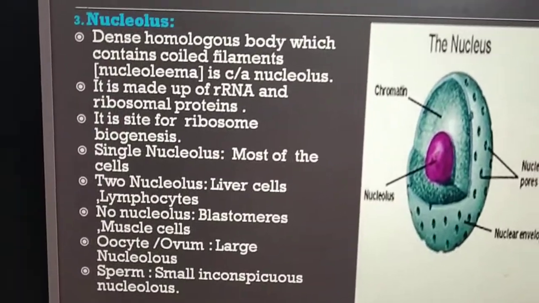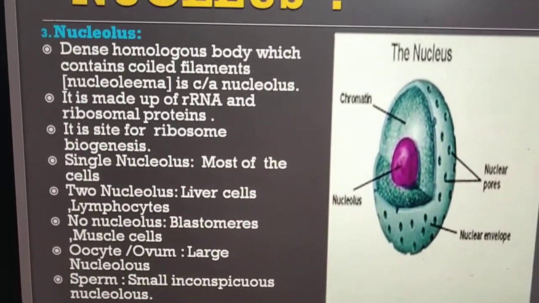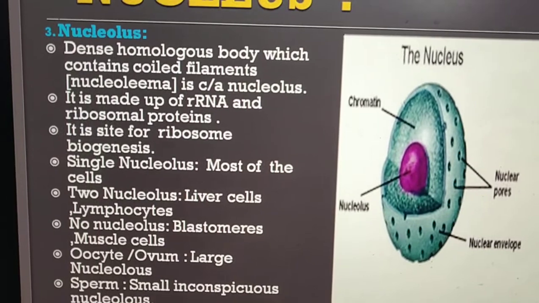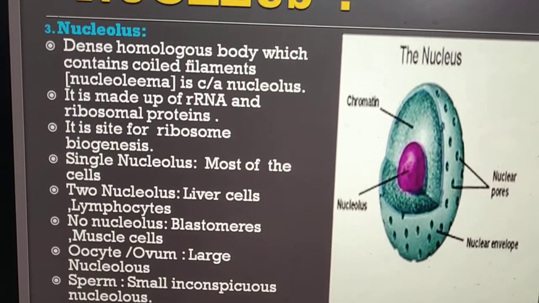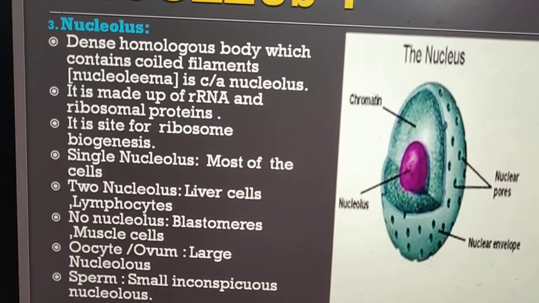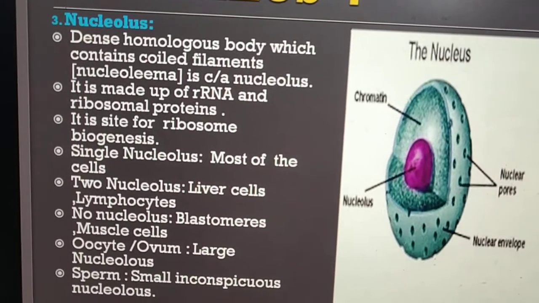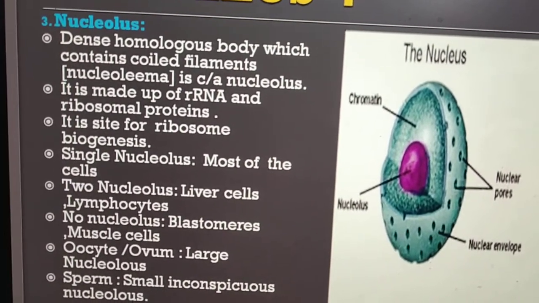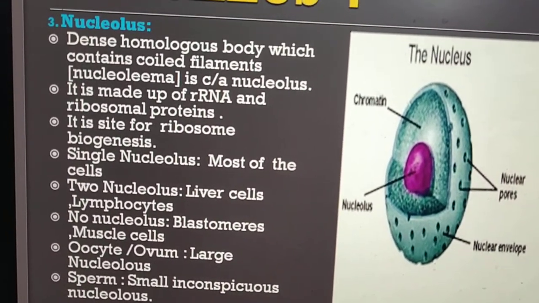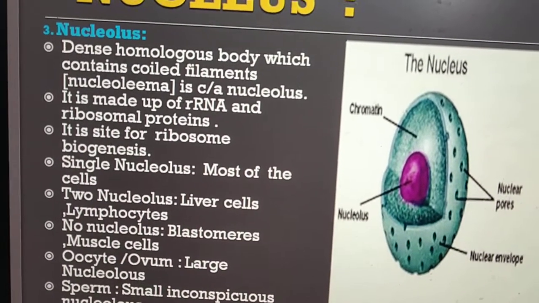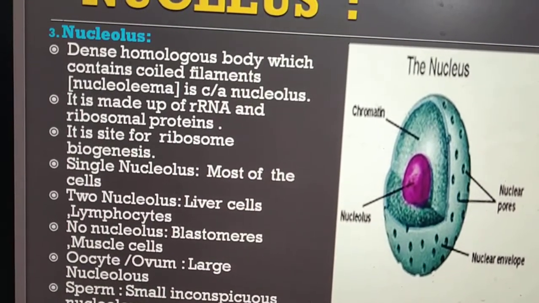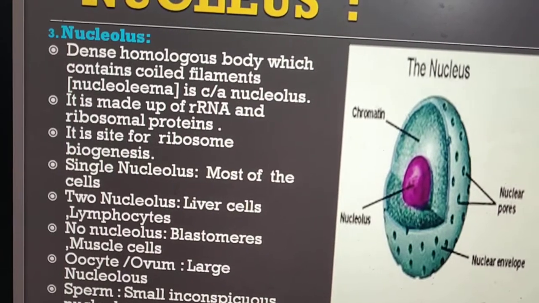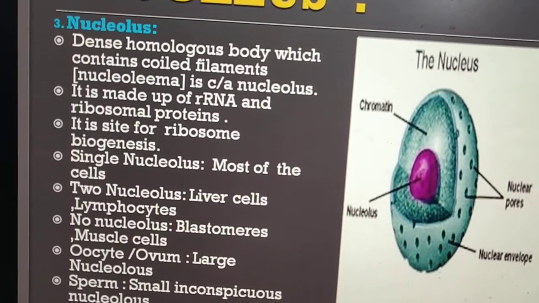Nucleoplasm contains nucleolus. This nucleolus is a dense homogeneous body which contains coiled filaments called nucleolonema. It is made up of ribosomal RNA and protein. It is the site for synthesis of the ribosome.